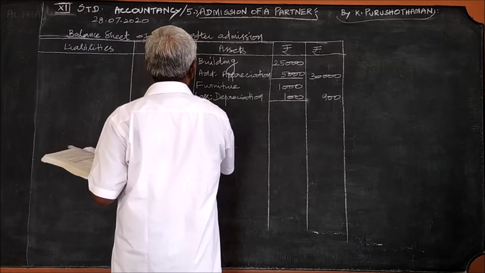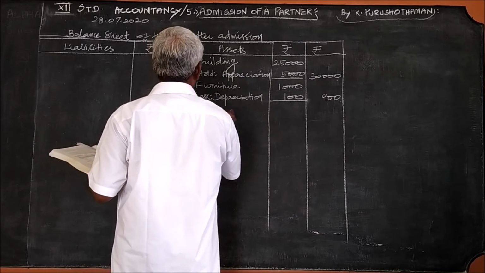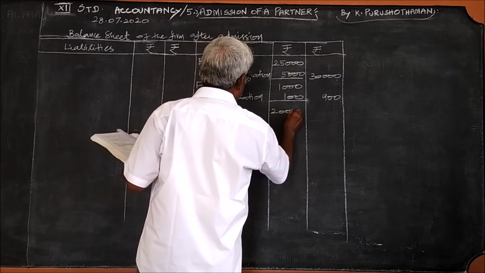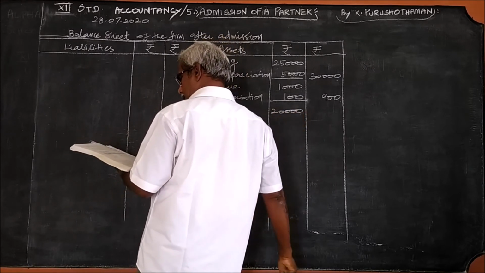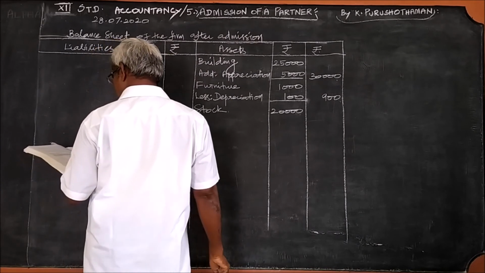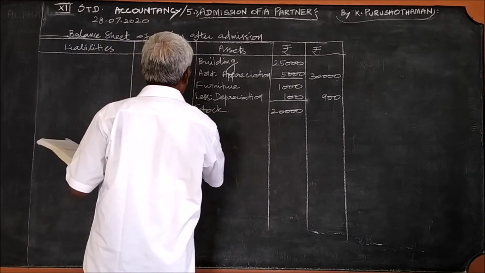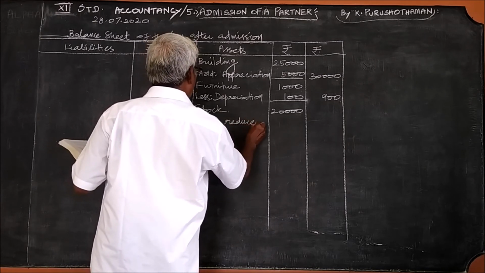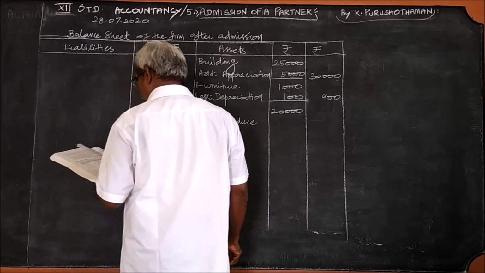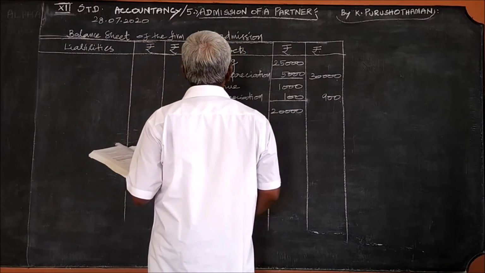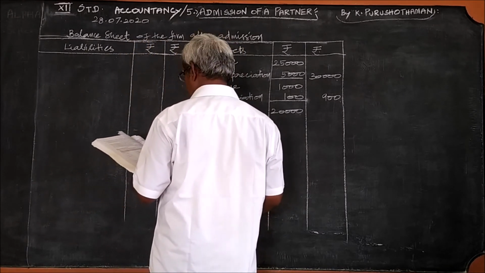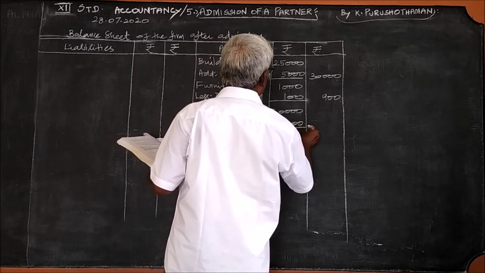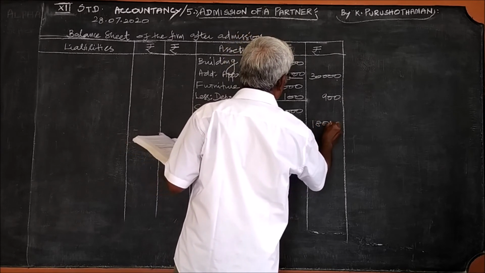Then third one, stock. Stock 20,000. Less reduce. Reduce or depreciation, anything. 2,000. So 18,000.